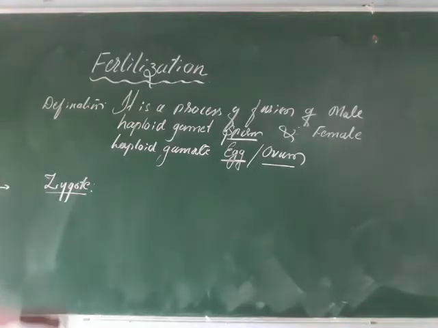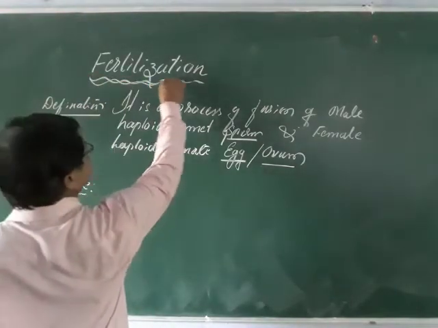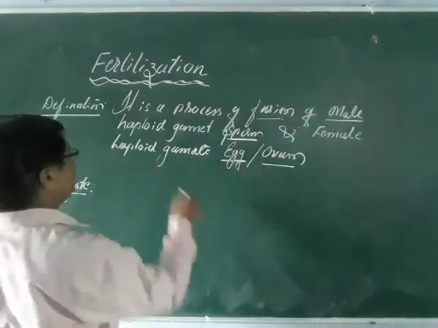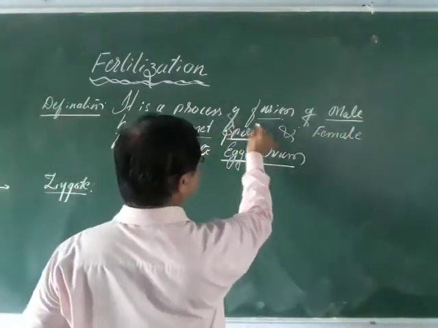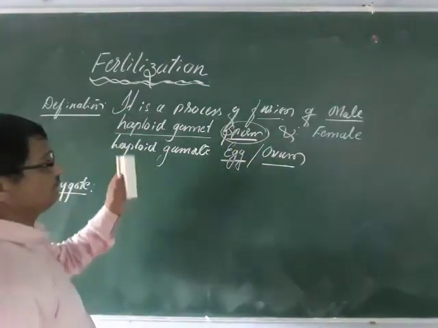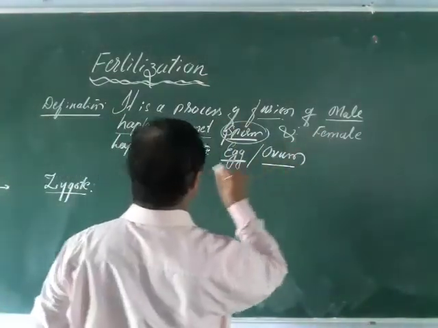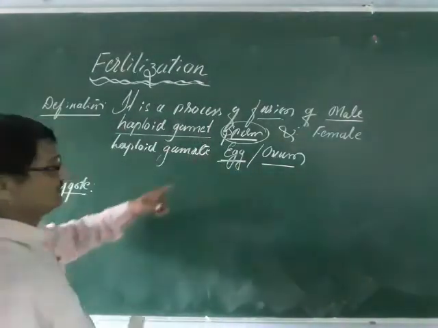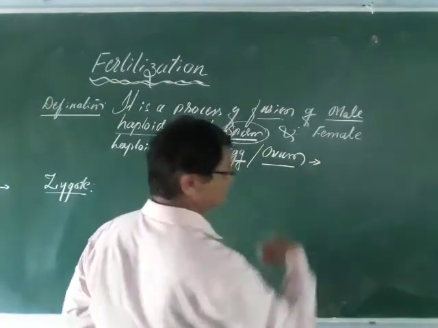Students, let us go to fertilization. Today we are going to study fertilization. So what is fertilization? Here you can define it: fertilization is a process of fusion of the male haploid gamete, sperm, and the female gamete, which is also in the haploid state, egg. That results in the zygote.